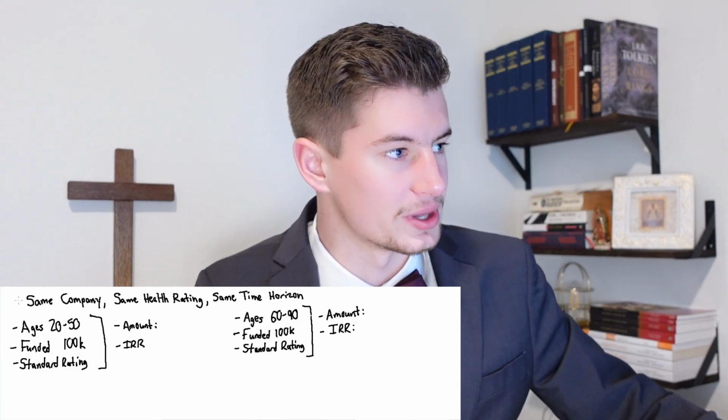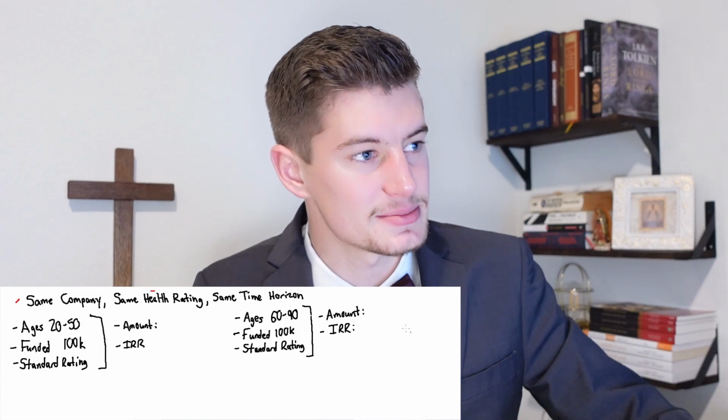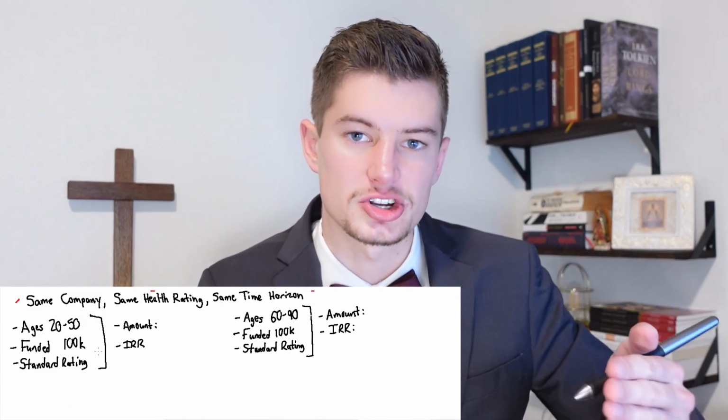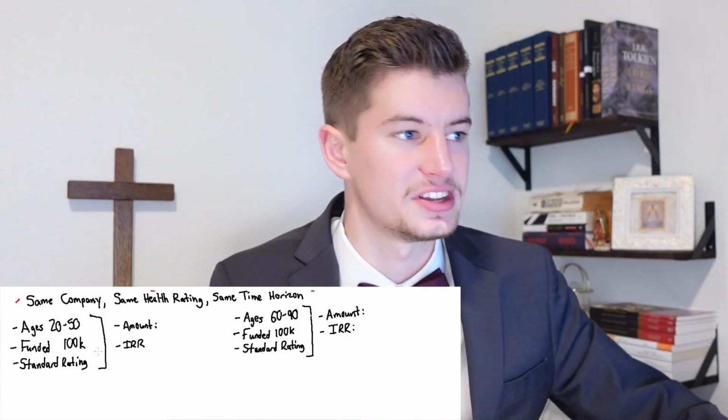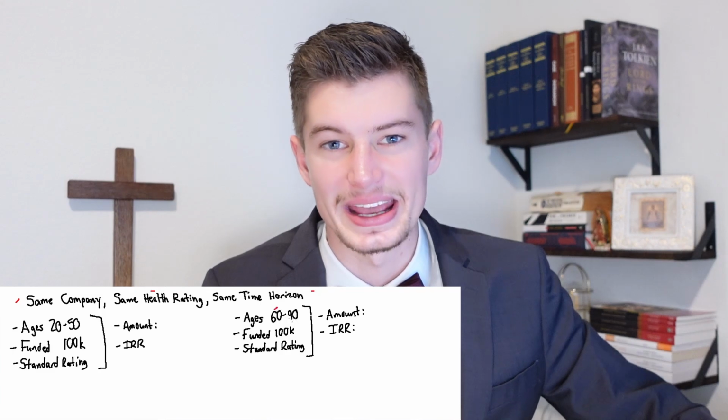To make this very clear, today we are going to look at an example with the same company, same health rating. We're just going to use standard in the same time horizon of a 20 to 50-year-old, so that's someone who starts at age 20 all the way to age 50, versus someone who starts at age 60 and carries it out all the way to age 90.